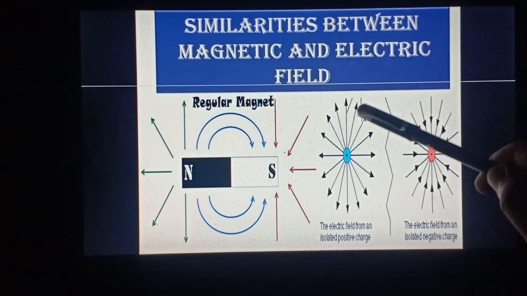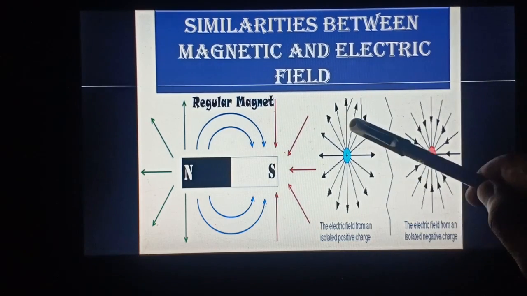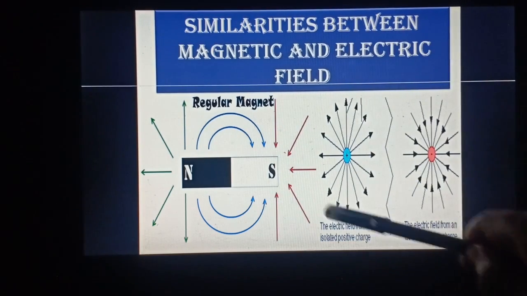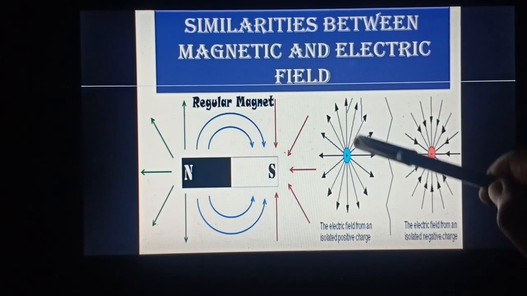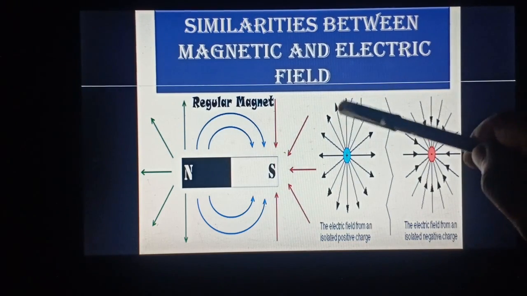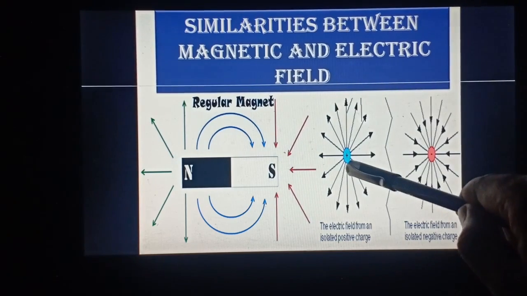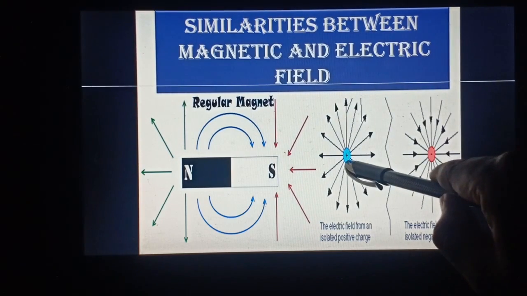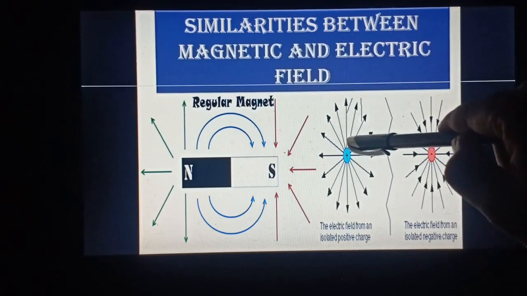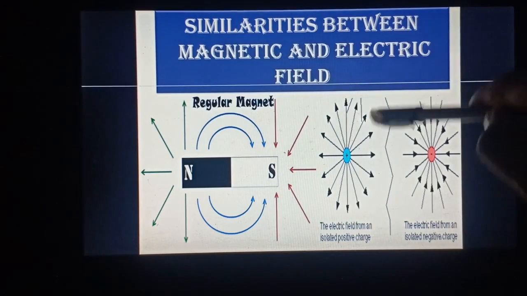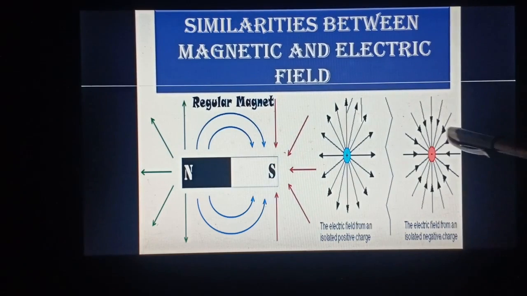If the test charge is positive, this positive charge will definitely repel it. So the direction of the electric field is the direction in which a unit positive test charge will move when placed in the electric field of a positive source charge. A positive source charge will repel a positive test charge, that's why the direction is outward. And as the test charge is always taken as a unit positive, a negative charge will definitely attract a positive charge, so the direction of the field is inwards here.